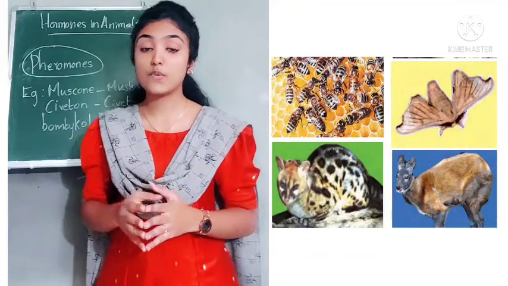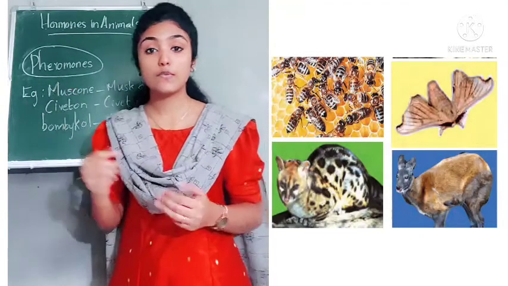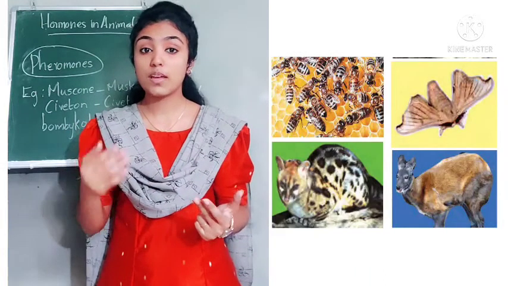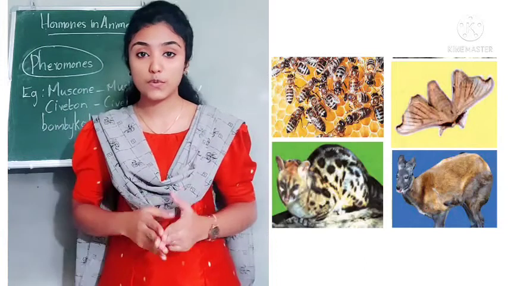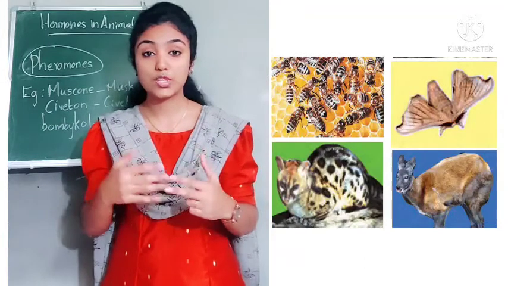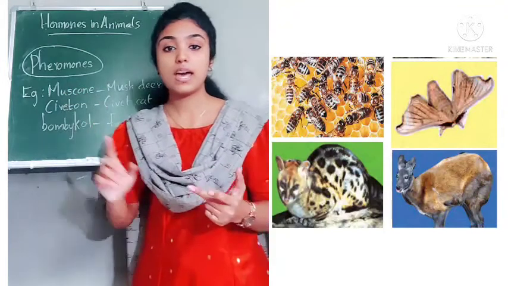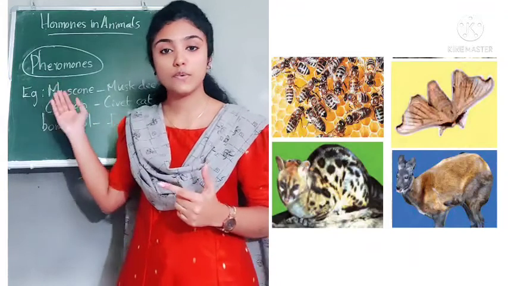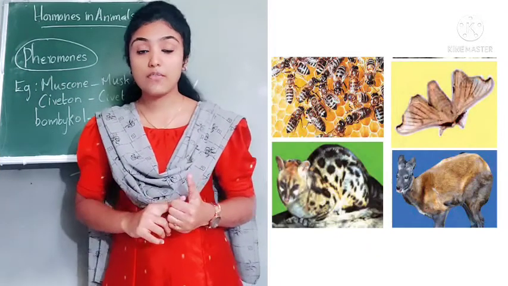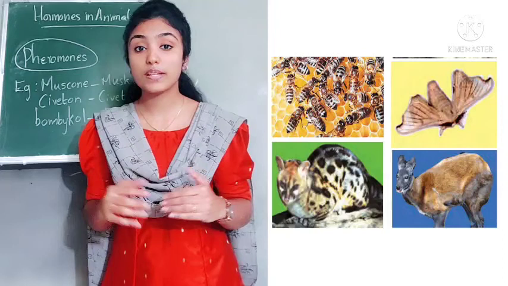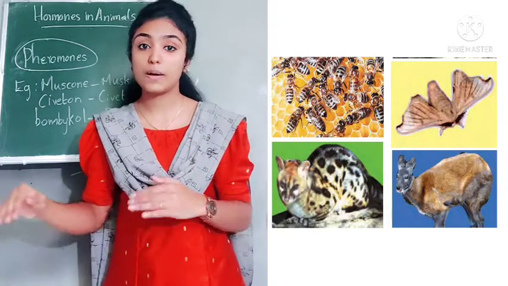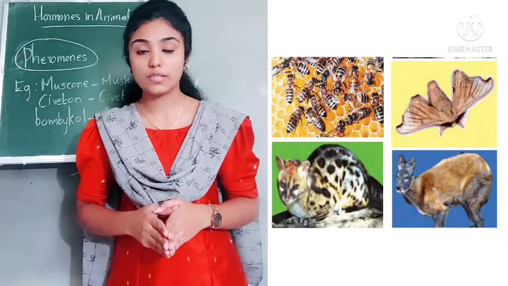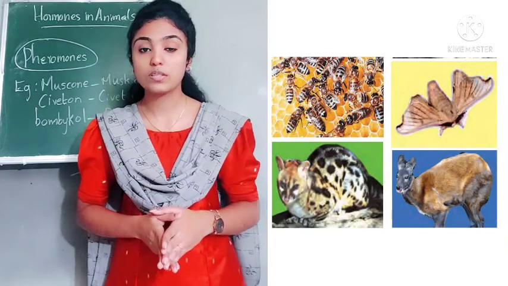So what is the function of pheromones in other animals? Pheromones help in attracting mates, and also help in communicating about the availability of food in a particular place. They communicate with each other with the help of pheromones, and they can also identify danger with the help of pheromones, and also they can travel in the same path. For example, you can see ants moving in the same path. All the ants are moving in the same path, and it is also with the help of pheromones. So these are the functions of pheromones in animals.